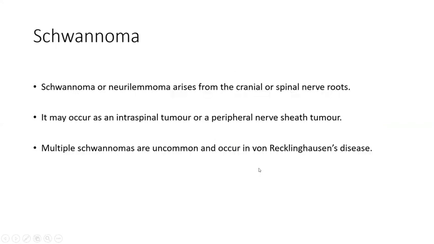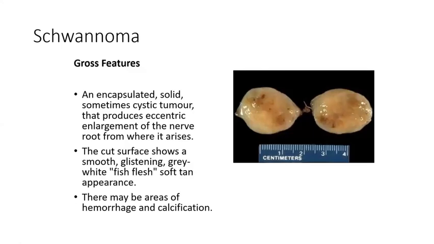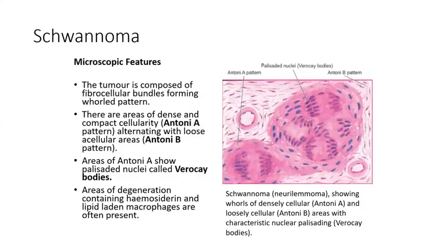Another important CNS tumor is intracranial schwannoma. I have already explained in soft tissue how the schwannoma will appear. Similarly, it has both the Antoni A and Antoni B patterns with the Verocay bodies. Multiple schwannomas are more common if associated with CNS schwannoma, especially in von Recklinghausen's disease. The other name for schwannoma is neurilemoma. As I told you, it is a well encapsulated, well circumscribed tumor, with a fish flesh-like appearance, soft, with hemorrhage and calcification. I've given you again the picture of Antoni A, Antoni B, and the palisading nuclei called Verocay bodies.